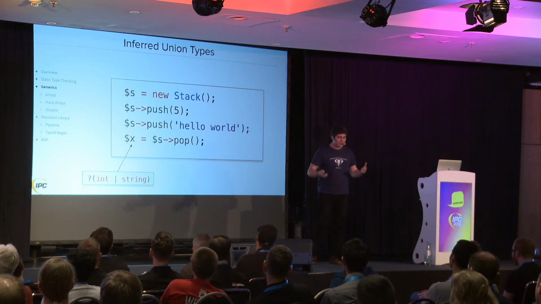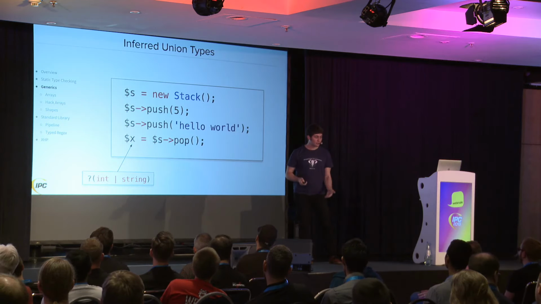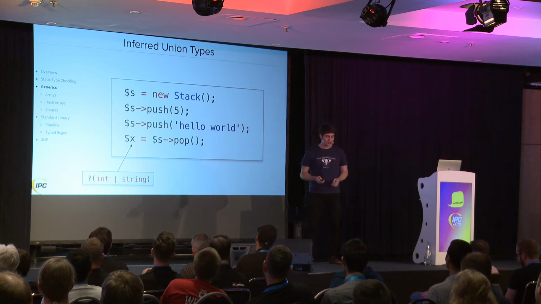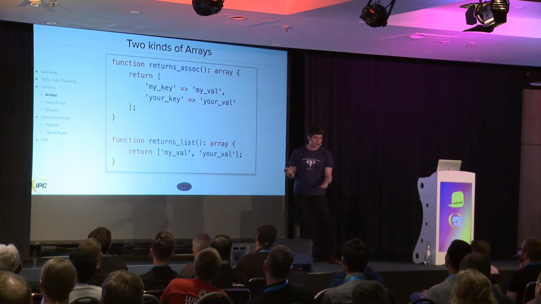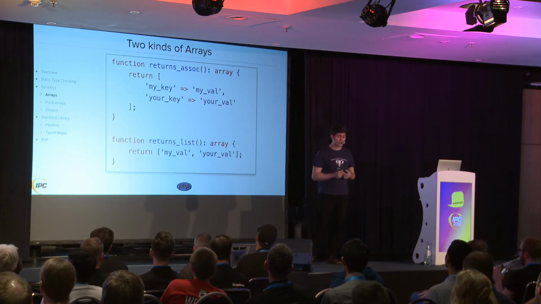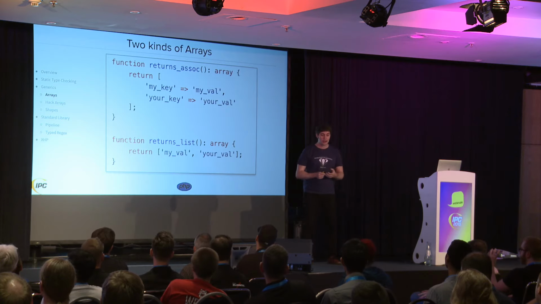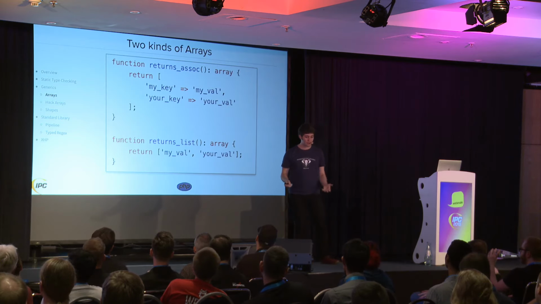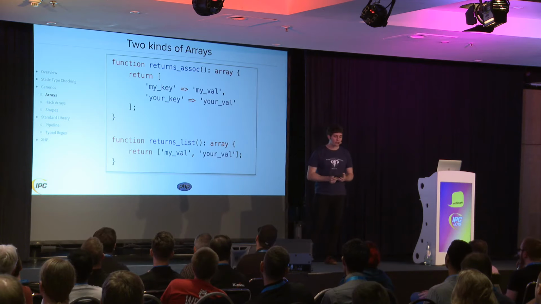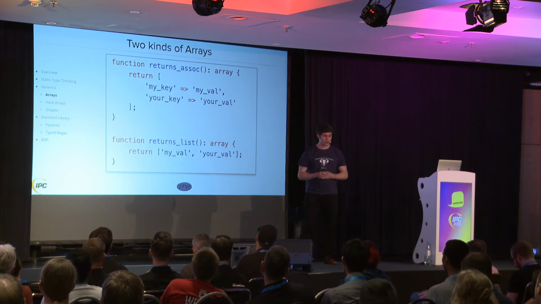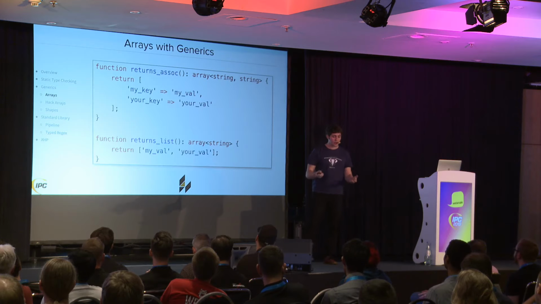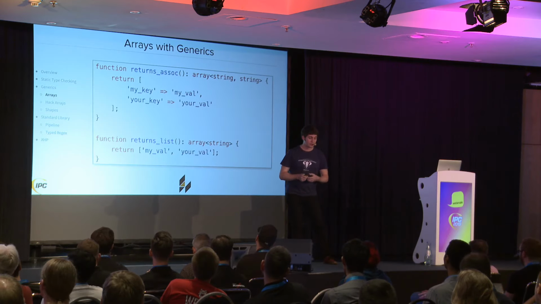Okay? So not having to explicitly declare these generics and letting them be inferred is somewhat useful in these classes, but it's really useful when you start using generics with arrays. So in PHP, we have two kinds of arrays. We have the associative array, or also called a hash table or map or dictionary. And we have the list-like or vector-like array. And in PHP, we only have one word that we can use to describe that, just array. We can't really say much more about what's in it, so we often use doc blocks above functions to describe the contents of an array. In Hack, we can use generics to annotate the kind of array that we have.